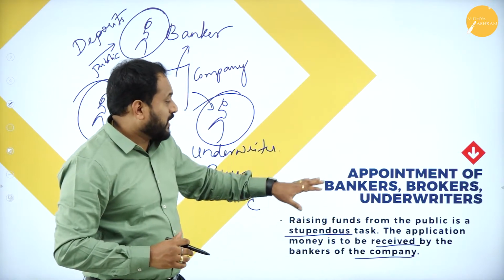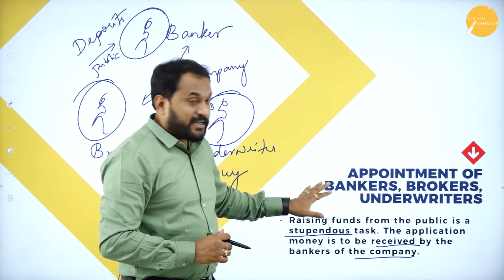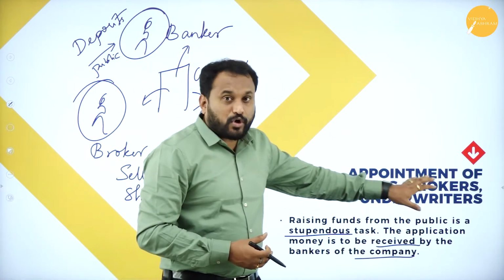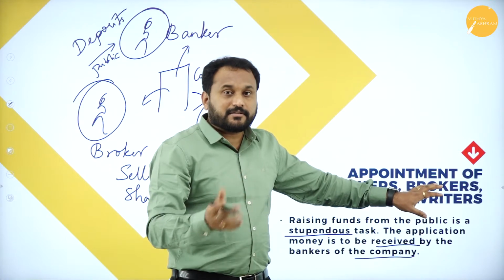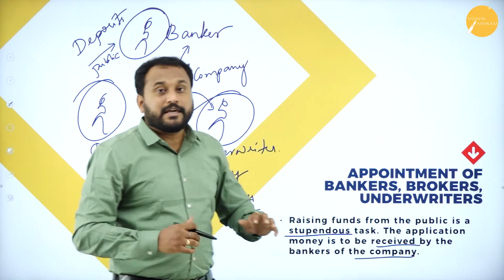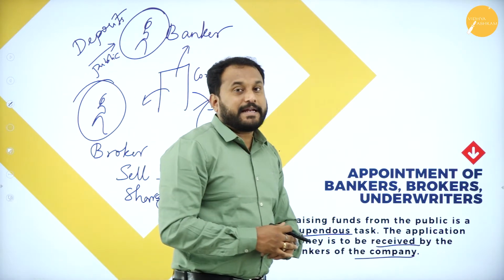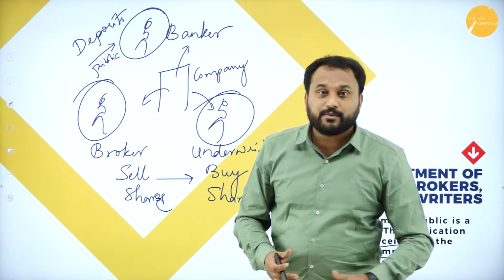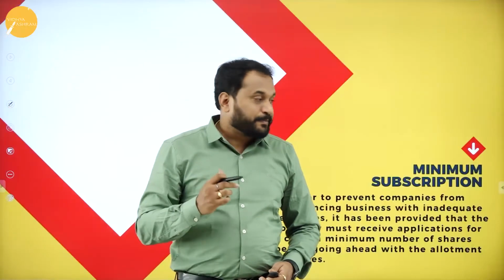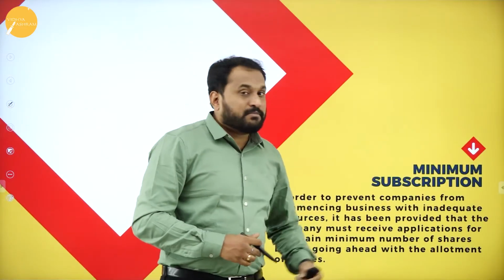So you need to have the appointment of a banker, the bank you are supposed to go with. The broker is the intermediary, the third party who will help you. The next one is the underwriter. If the public will not buy, the underwriters will do it so that you can start your company. You don't need to wait for the public to buy your shares. Next one here is minimum subscription.